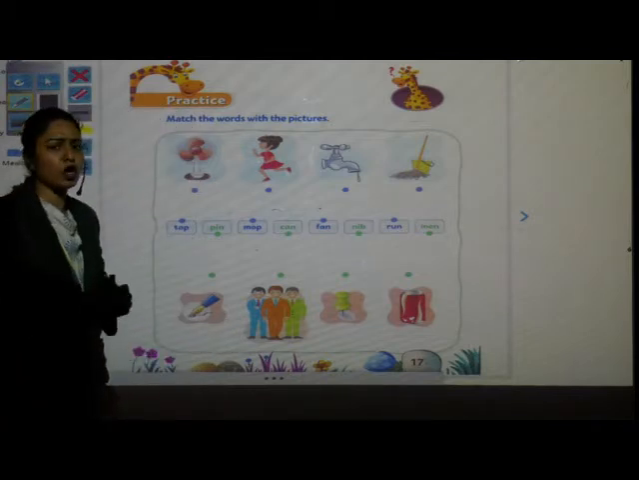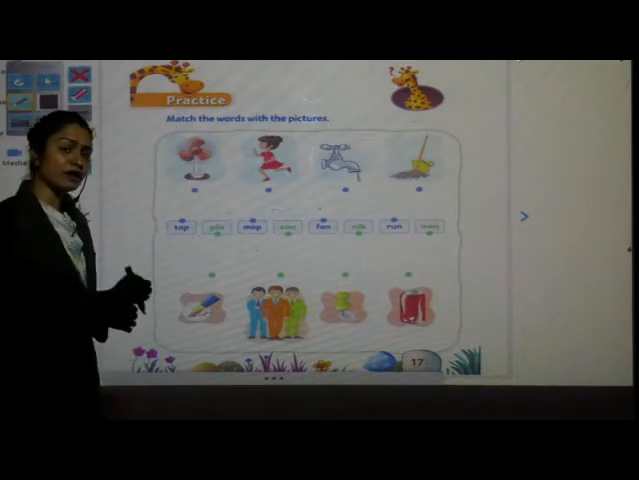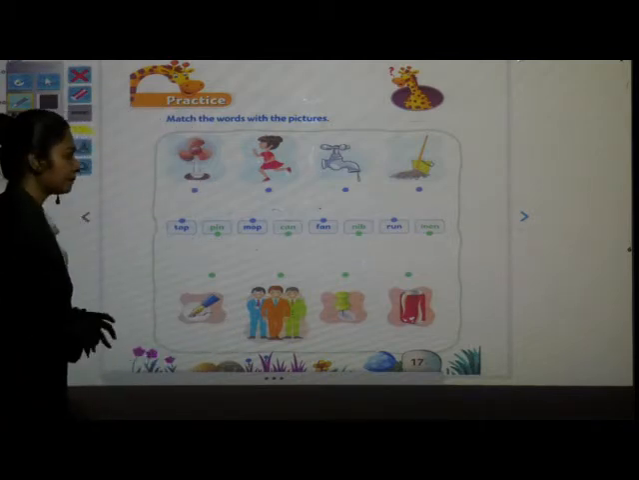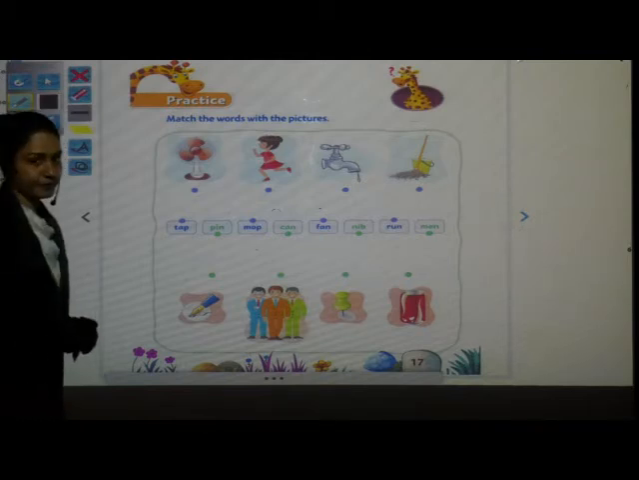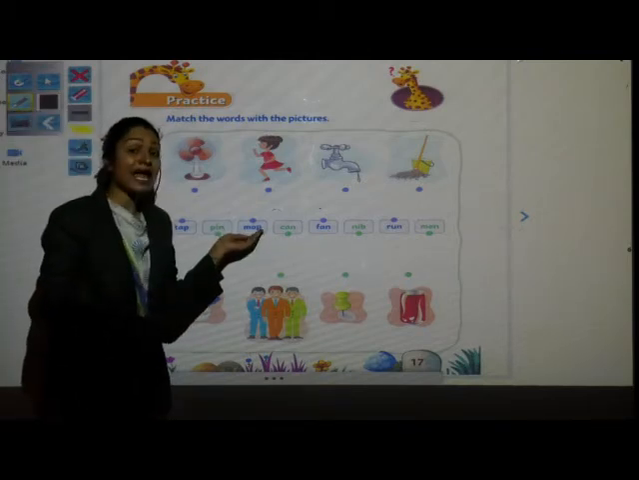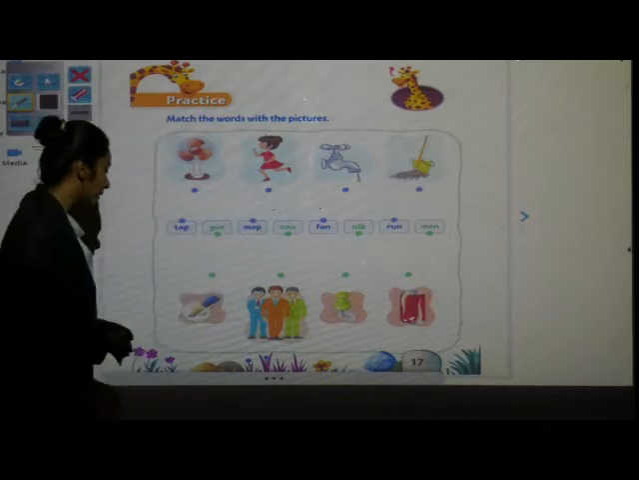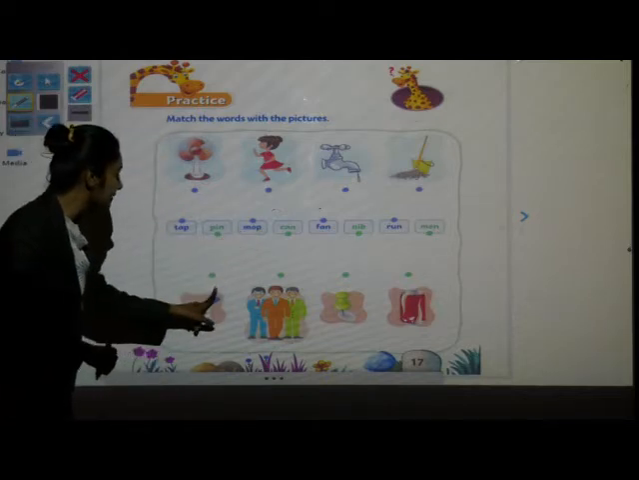Next, which picture is this? We do cleaning at home. Which thing we use that for cleaning? Yes, what we call to that? Mop. Mop, it is there. M-O-P, mop.